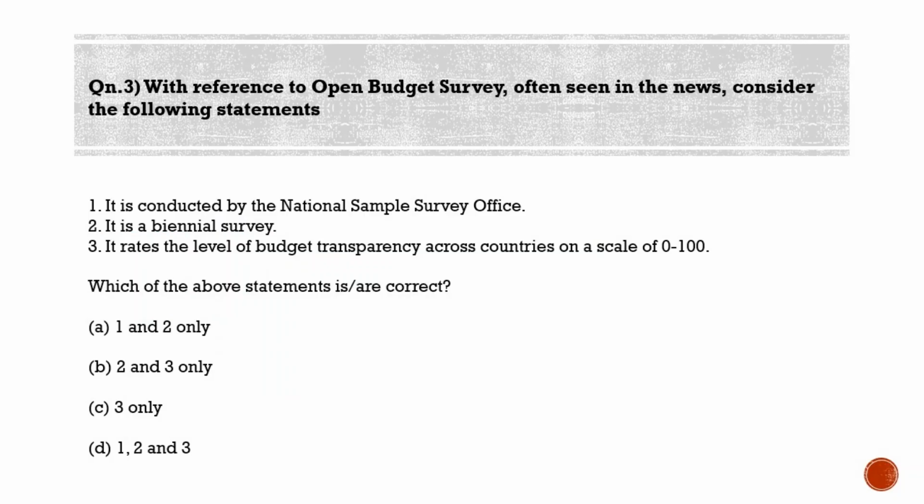The last question is with reference to the Open Budget Survey often seen in the news. Consider the following statements. Statement 1: it is conducted by the National Sample Survey Office. Statement 2: it is a biennial survey. And statement 3: it rates the level of budget transparency across countries on a scale of 0 to 100. Which of the above statements is correct? Option A: 1 and 2 only, option B: 2 and 3 only, option C: 3 only, and option D: 1, 2 and 3. Guys, the correct answer here is option B, 2 and 3 only.